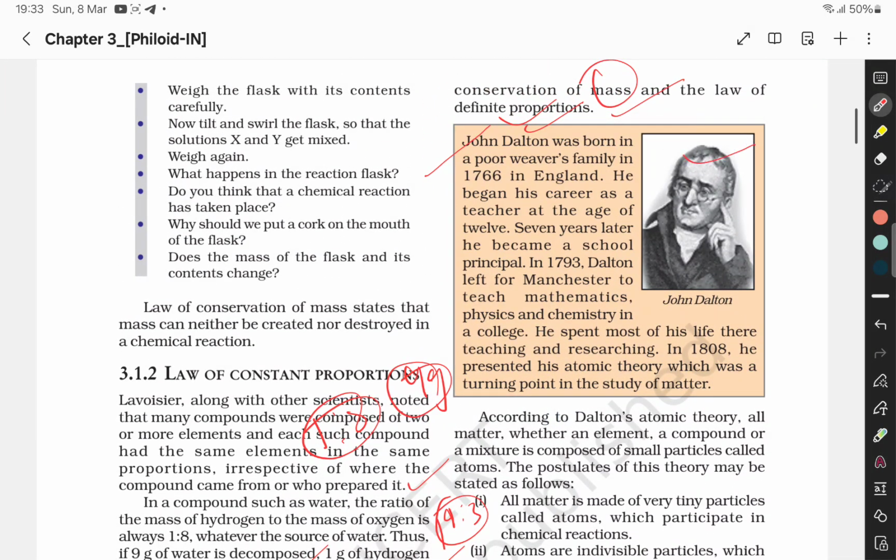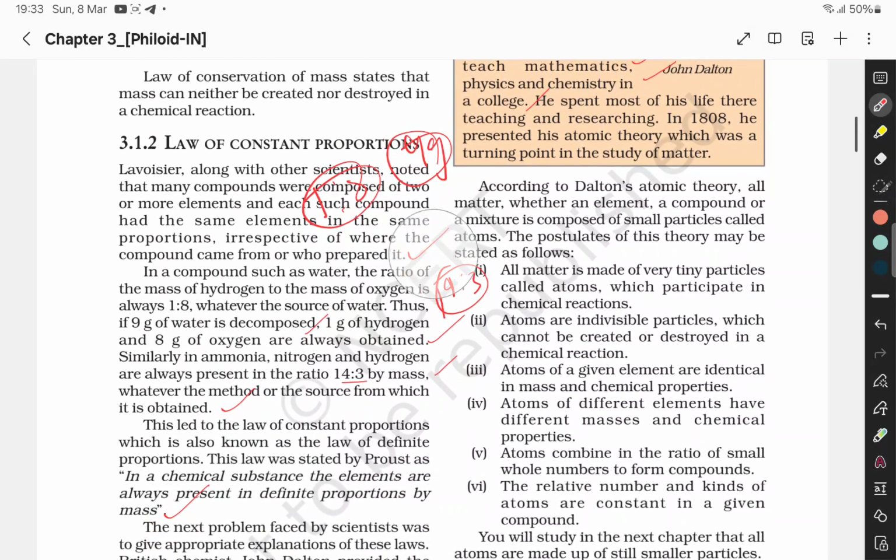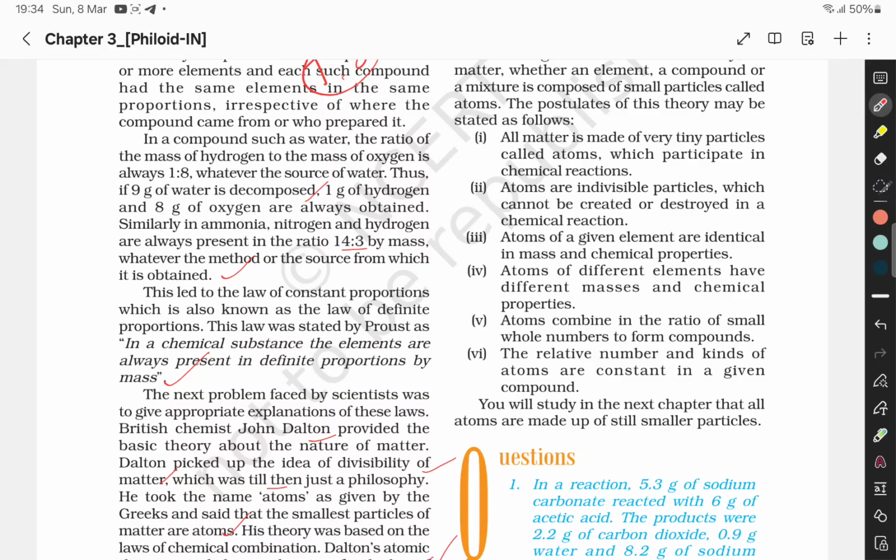Now, something about John Dalton. He was born in a poor weaver family in England. He began his career as a teacher at the age of 12. Seven years later, he became a school principal. In 1793, Dalton left for Manchester to teach mathematics, physics, and chemistry in college. He spent most of his life there teaching and researching. In 1808, he presented his atomic theory, which was a turning point in the study of matter. From here, many questions have been asked, even in the last BPSC, one question was asked.